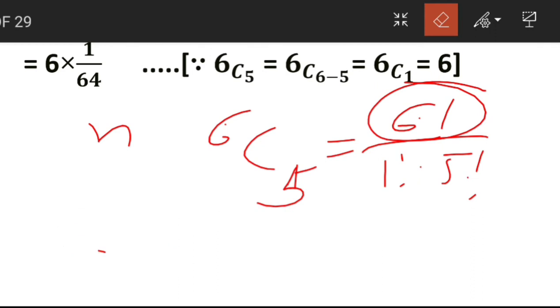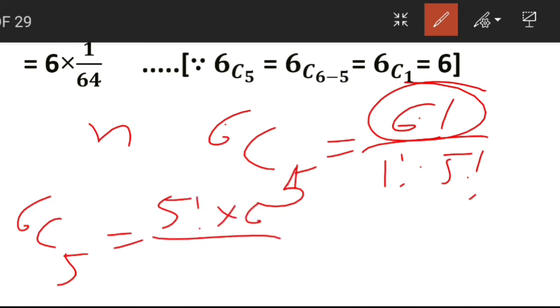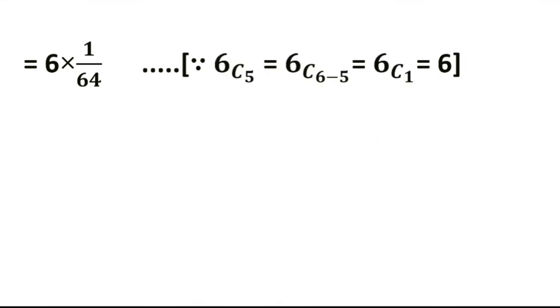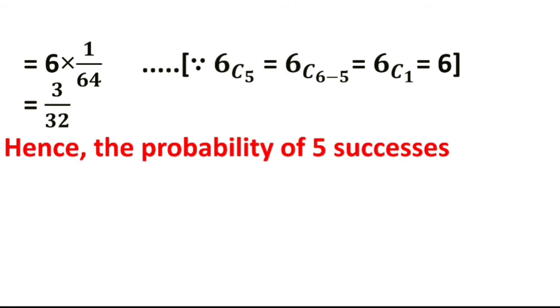That is nothing but 6 combination 5 is equal to 6 factorial, which is nothing but 5 factorial into 6 upon 5 factorial into 1. See, 5 factorial gets cancelled, it becomes 6. Or directly we can apply the formula. Okay. So this is nothing but 6 into 1 upon 2 raised to 6. That is nothing but 1 upon 64. Now you have to simplify here. That is 3 by 32. Hence, the probability of 5 success is 3 upon 32.